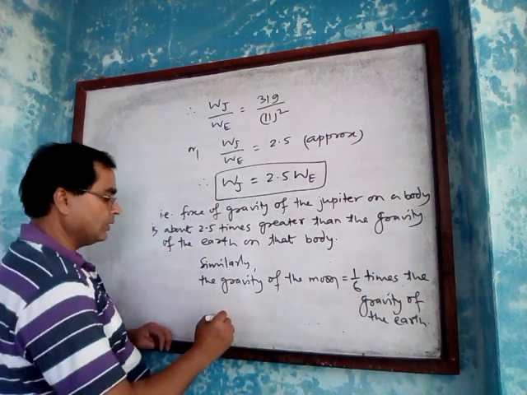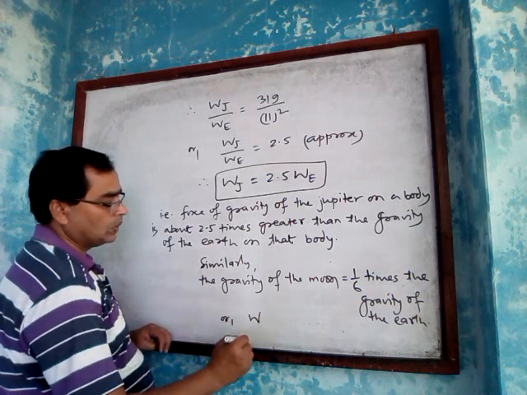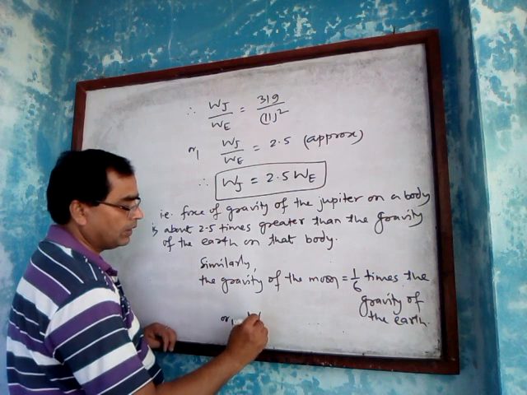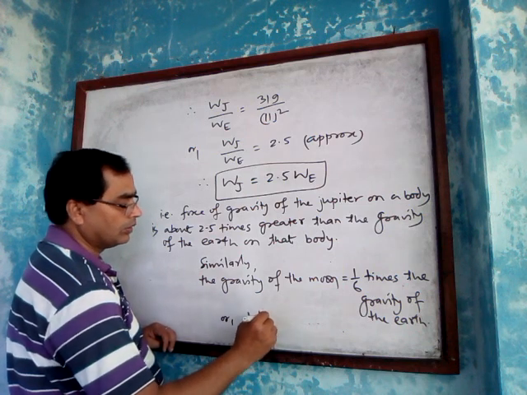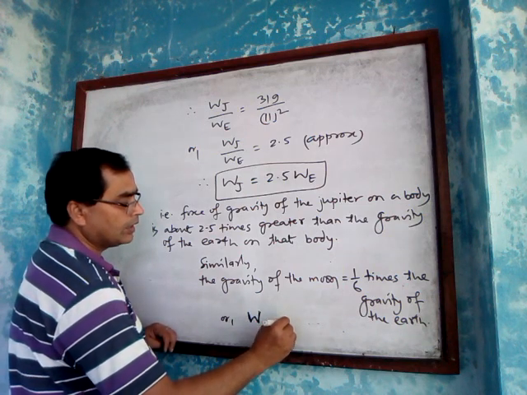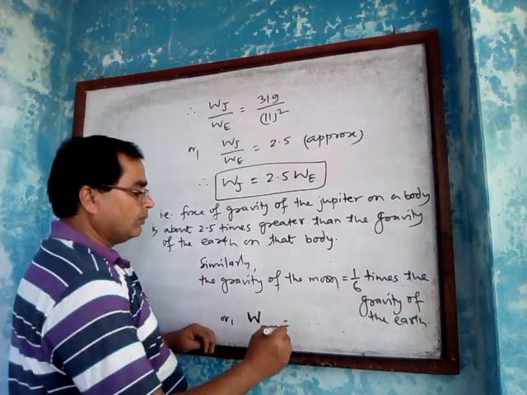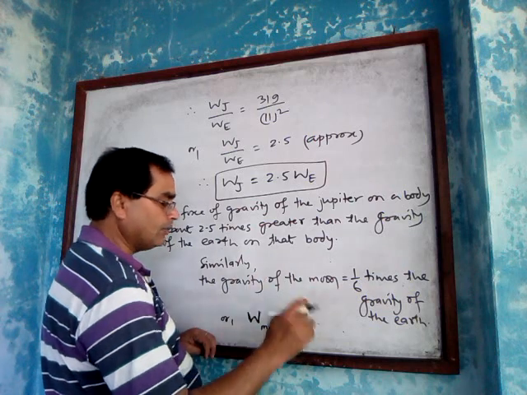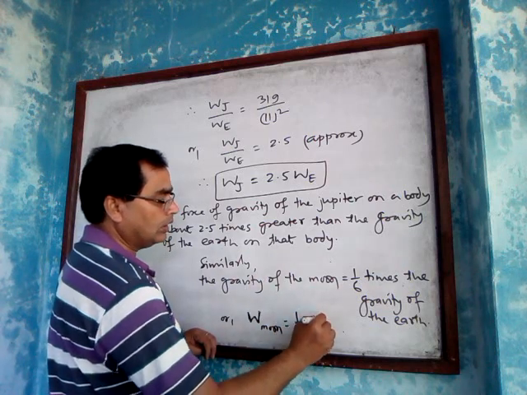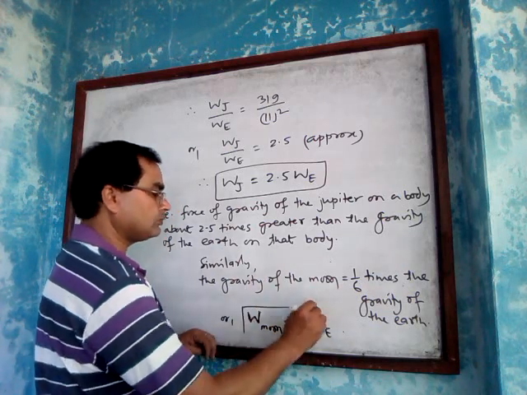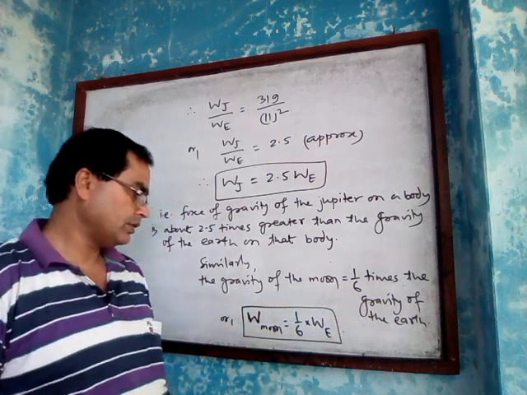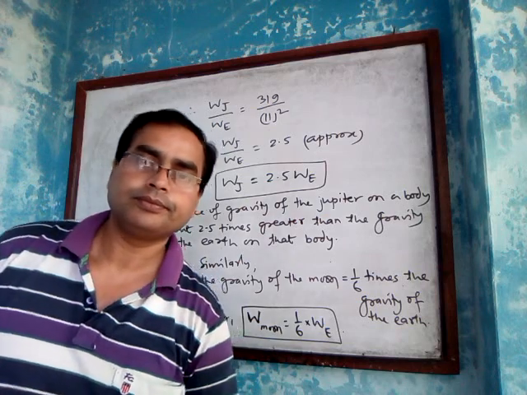Or weight of a body on the moon is 1/6 times the weight of the same body on the earth. Okay?